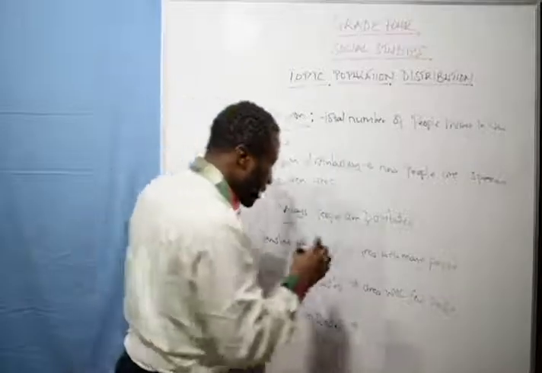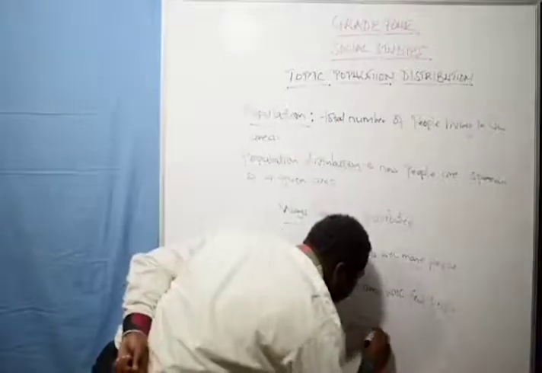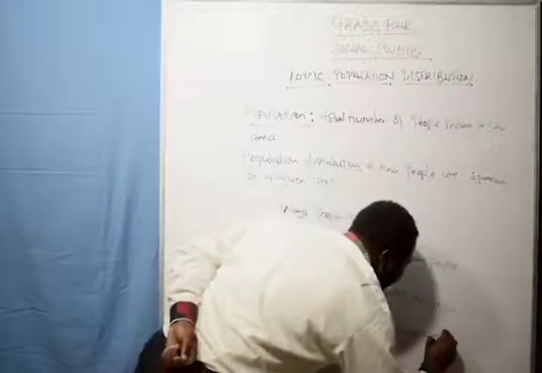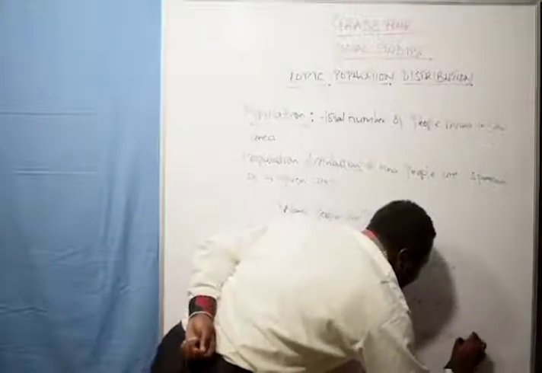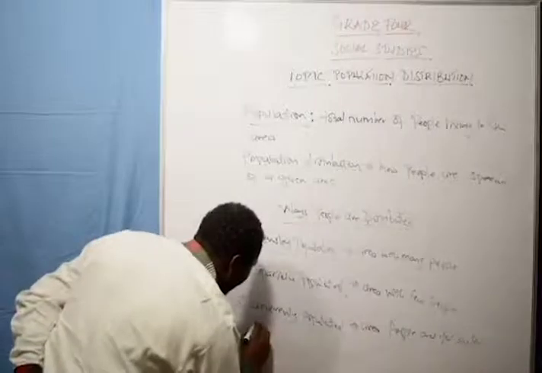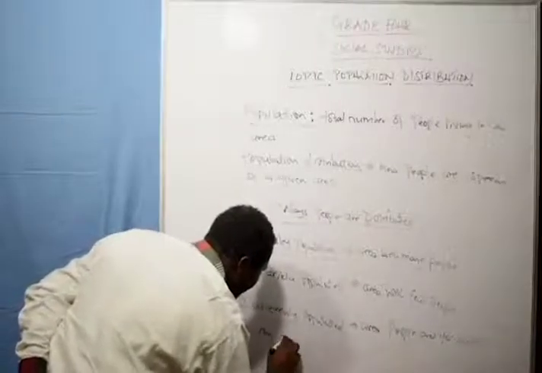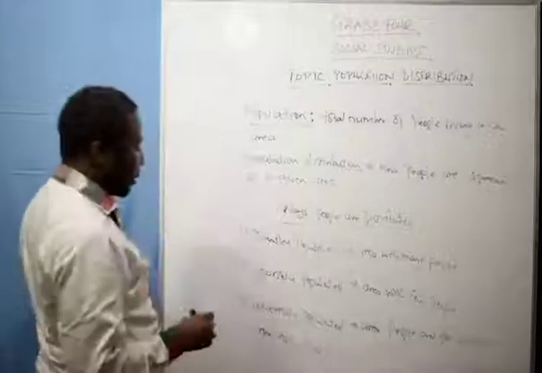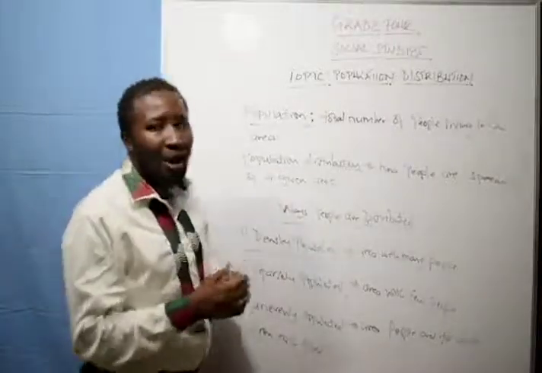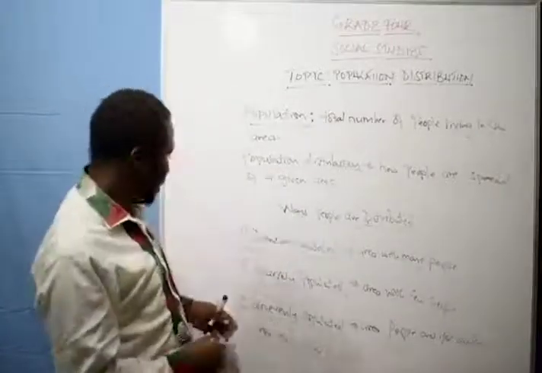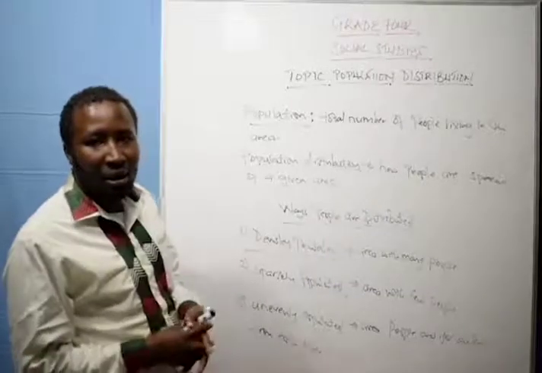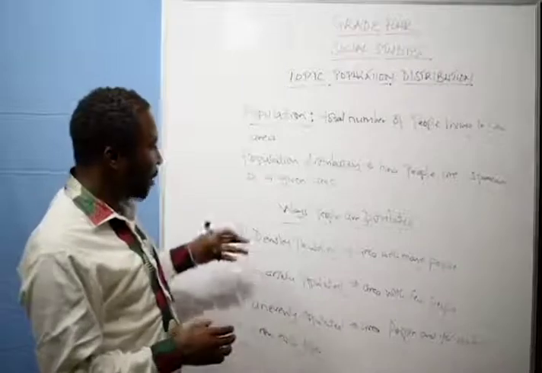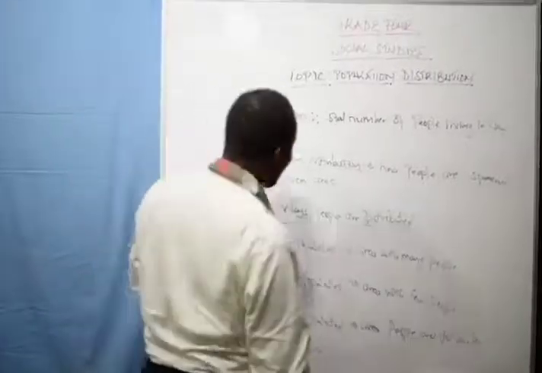This is where people are far away from each other. That is what we call unevenly. So they are not evenly distributed. People are far away, distributed from the area.